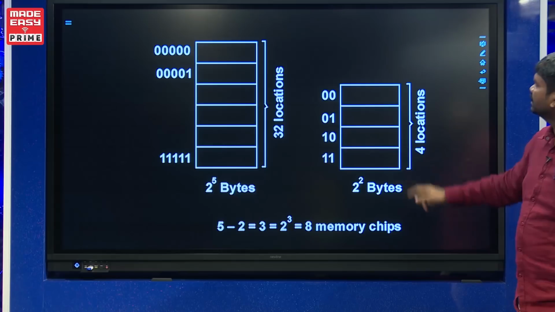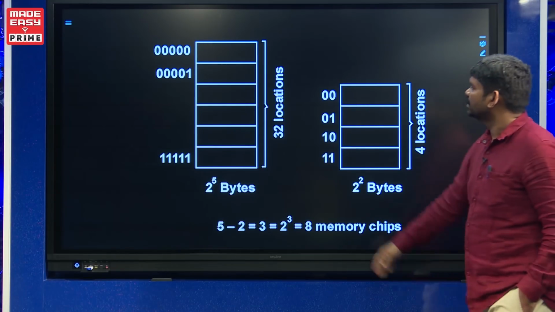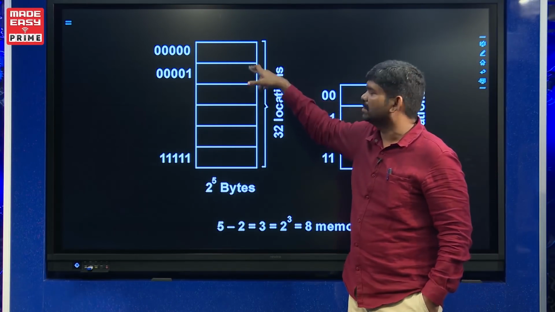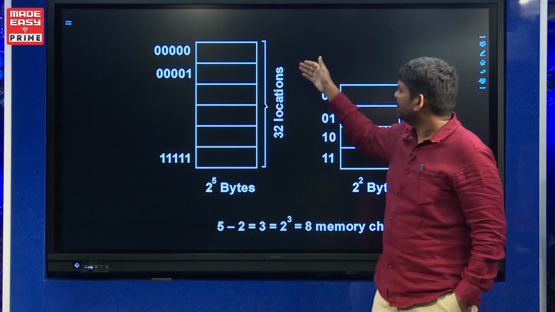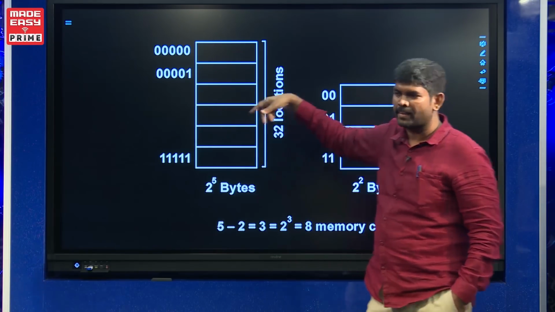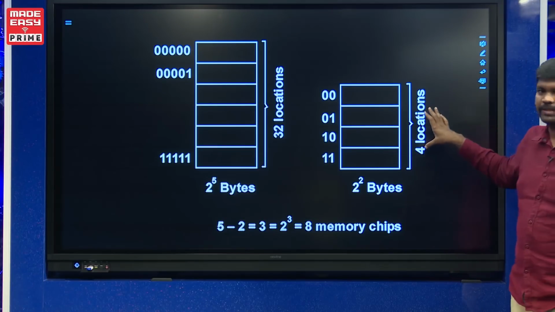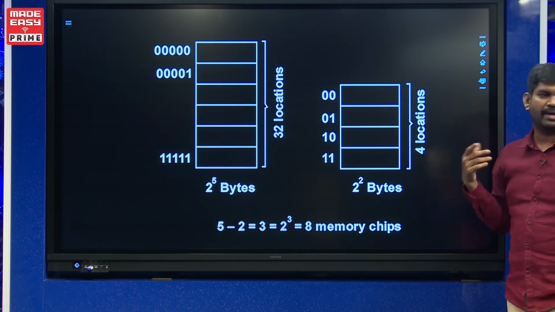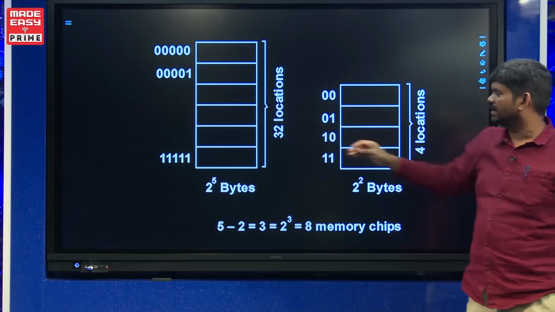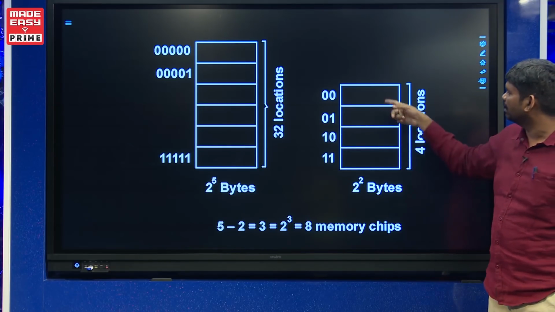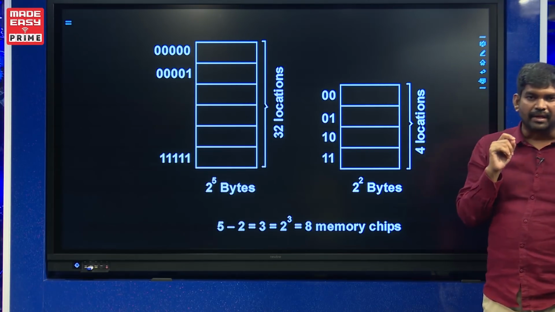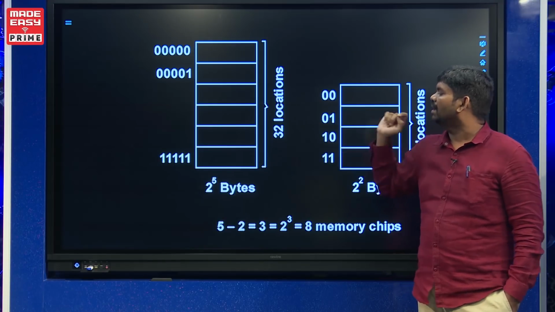See, to understand this I have just taken an example. For example, here is a memory having 32 locations or 32 bytes. Each location can store only 1 byte. So when we have 32 bytes, to identify each location you require 5 bits. Now suppose there is a memory chip that can store only 4 bytes. My idea in this question is, I want to fill all these 32 bytes, which is not possible with one chip because this memory chip can occupy only 4 bytes. So now the question is, how many such memory chips are required to store all these 32 bytes?